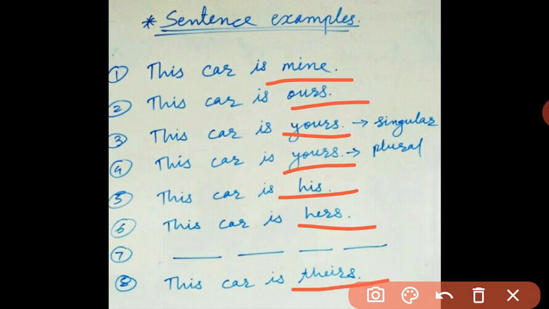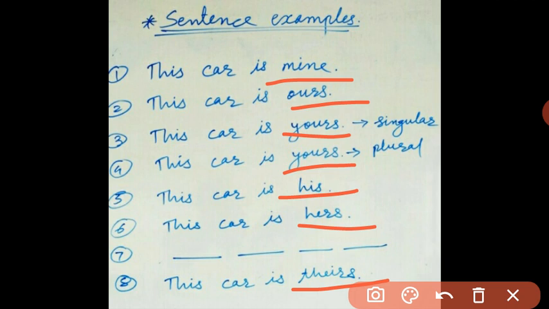So here the word theirs shows the possession, and as it is used instead of a noun, it is a pronoun over here. So remember, mine, ours, yours, his, hers and theirs are all the possessive pronouns over here.